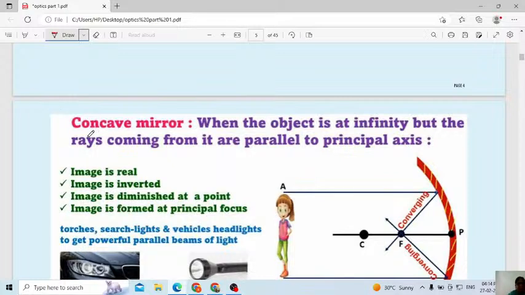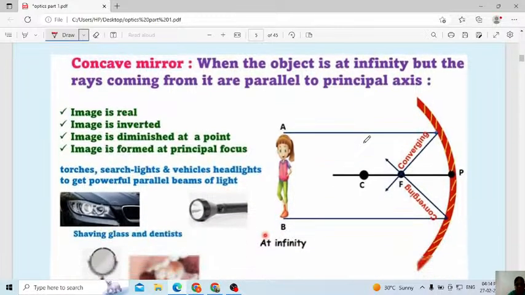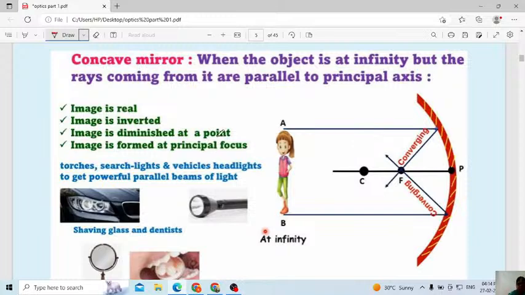Next one, in the case of a concave mirror, when the object is at infinity, the rays coming from it are parallel to the principal axis. See, when the object is at infinity, we don't know that object, but we will always consider two parallel rays, these two rays parallel to the principal axis. This is the principal axis.